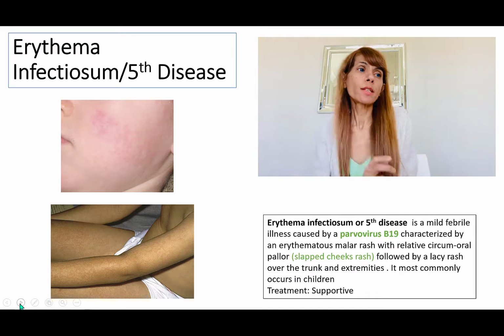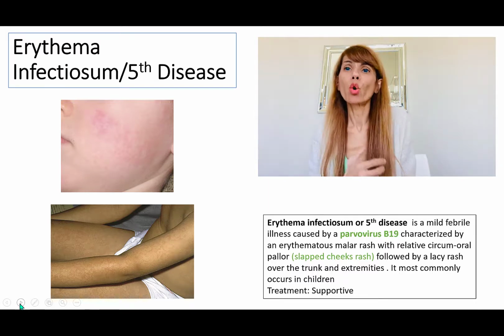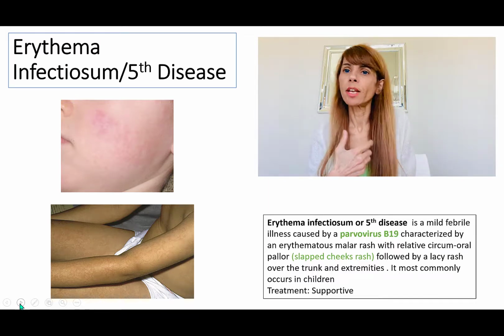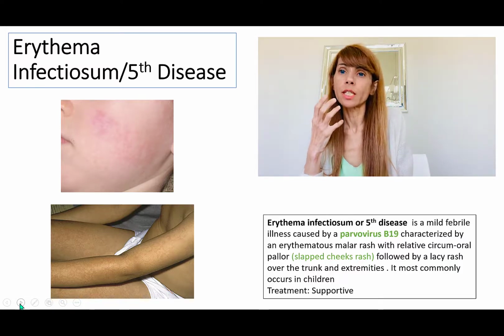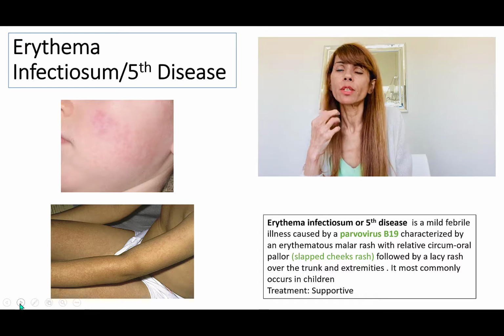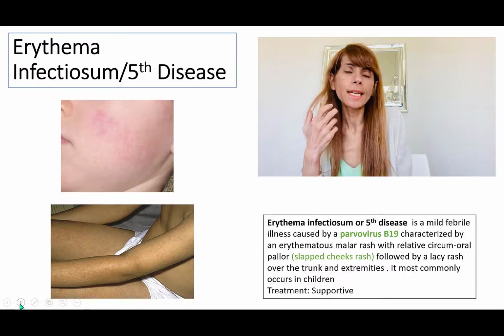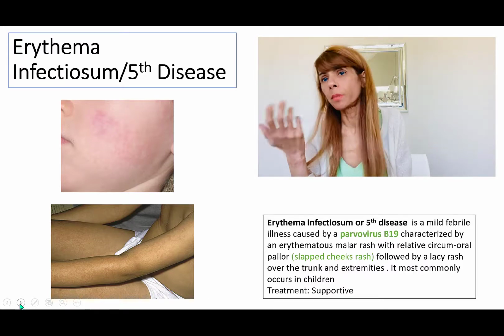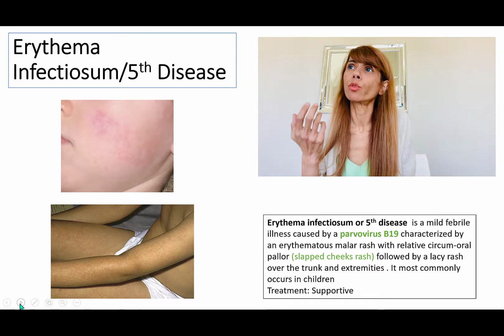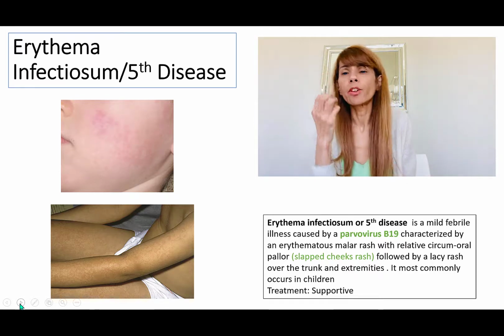So this is Erythema Infectiosum, or fifth disease. This is a very interesting thing where patients have a rash in the form of a slap cheek appearance. This is caused by parvovirus B19, or the fifth disease. So you can remember all these words. Basically, in the end, it means the same thing, which means that the patient is going to present with a rash as if somebody slapped their cheeks.